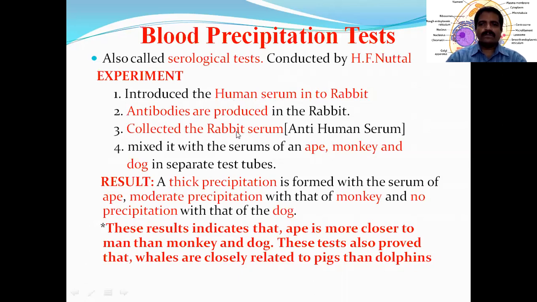Now the rabbit serum contains these antibodies. Now H.F. Nuttall collected these antibodies, and this serum is known as anti-human serum. What is anti-human serum? The serum of rabbit containing the antibodies against human serum is called anti-human serum. And this serum was mixed with